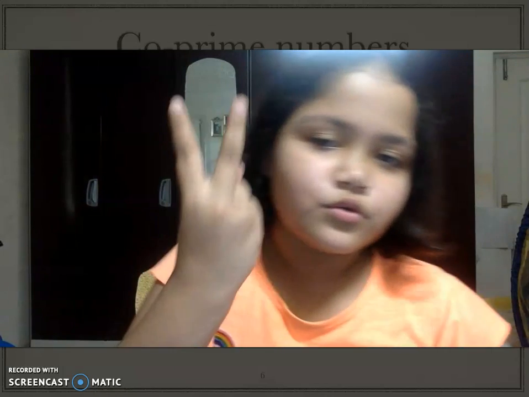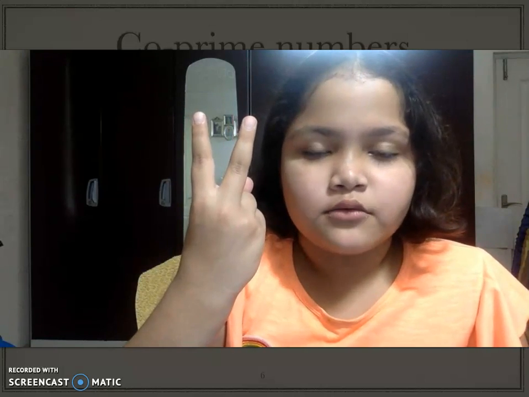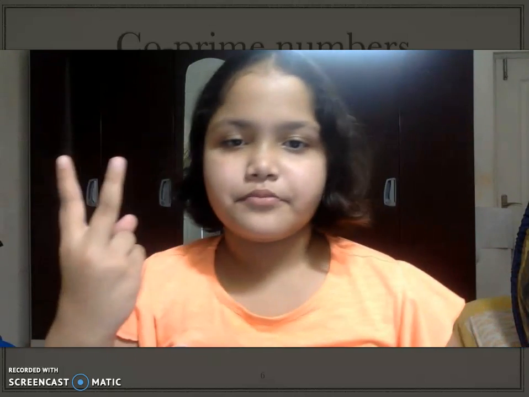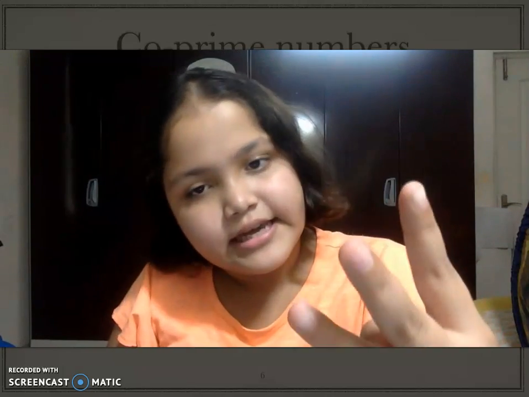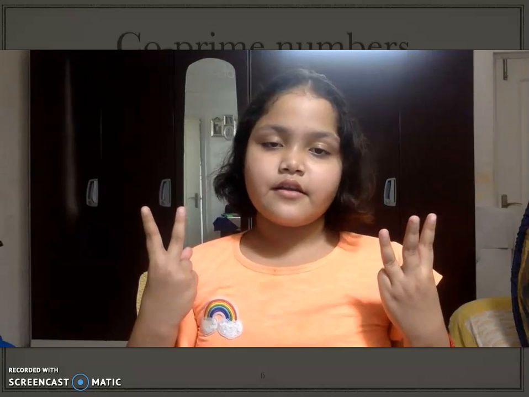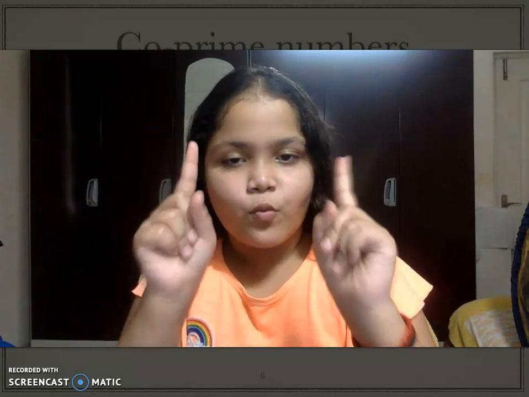Of 2, the factors are: it comes in the ones table and it comes in the twos table itself. 1 2s are 2 and 2 1s are 2. And for 3, the factors are 3 1s are 3 and 1 3s are 3. So these both come in their own table and the ones table.